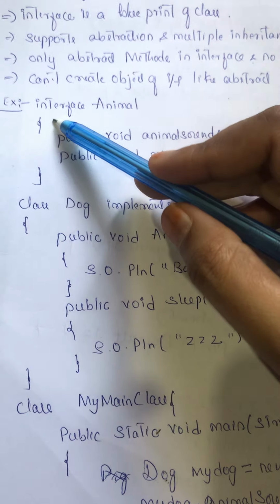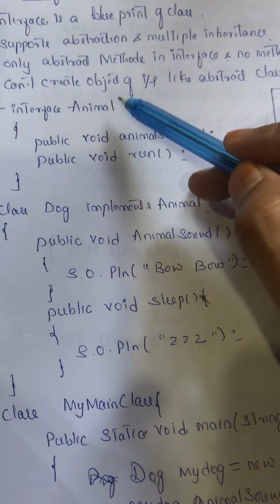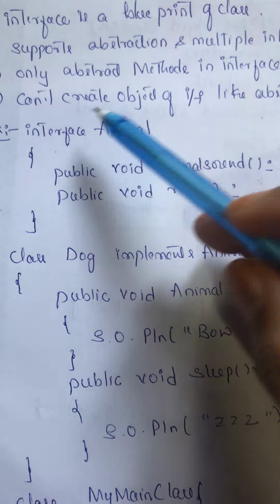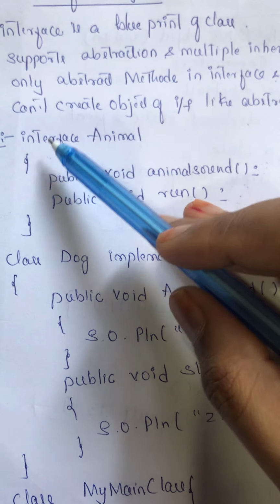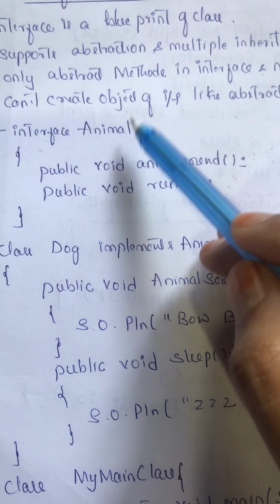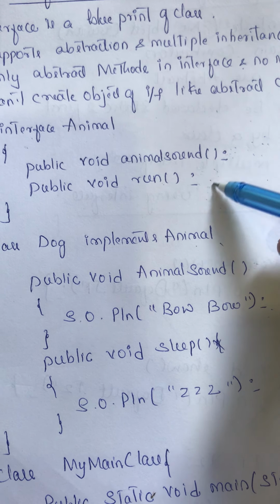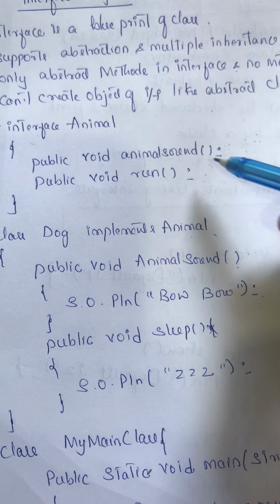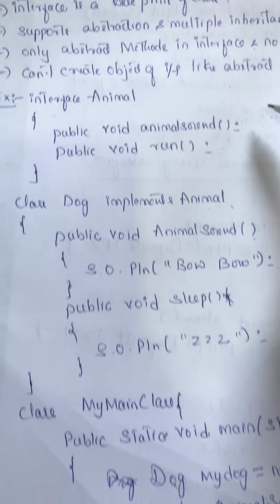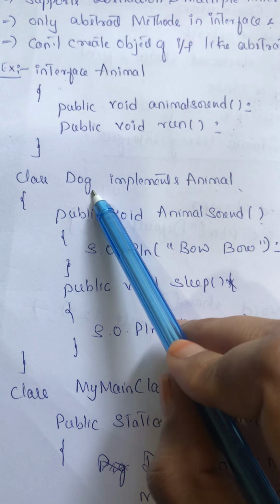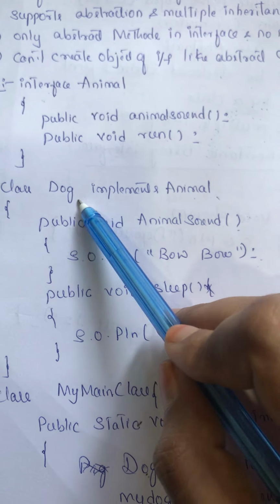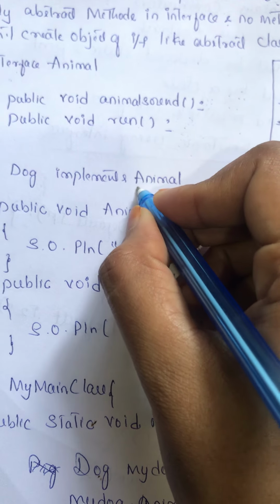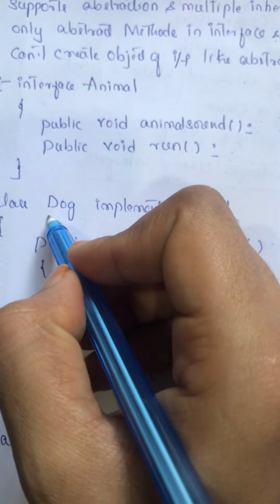The name of the interface is Animal. Interface is the keyword, similar to how you declare a class with the class keyword and a name. Here interface is the keyword and Animal is the interface name, and you are providing the abstraction of two methods. We are not providing implementation, we are only declaring those methods. And Dog is the class which is implementing the Animal interface.